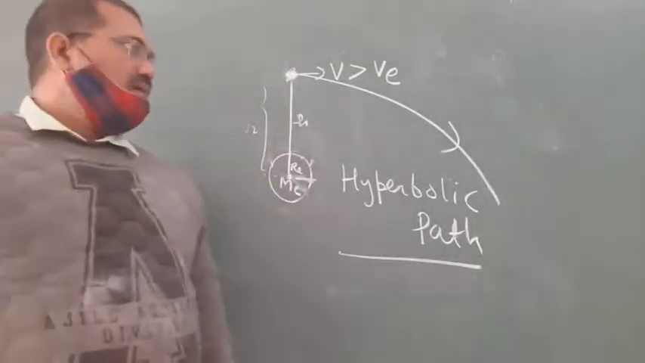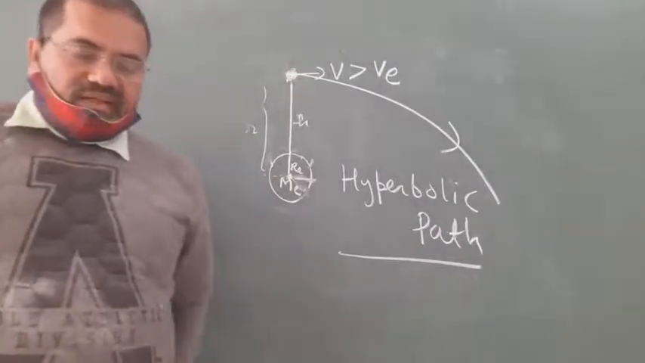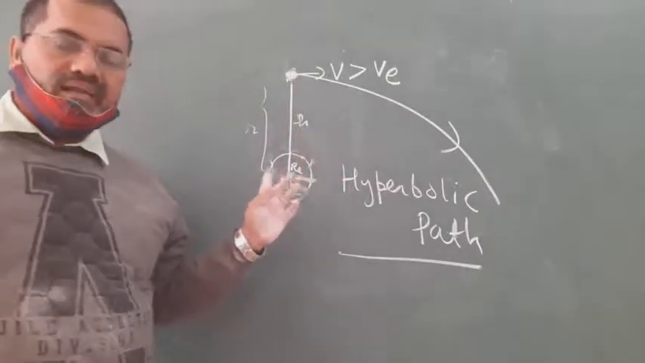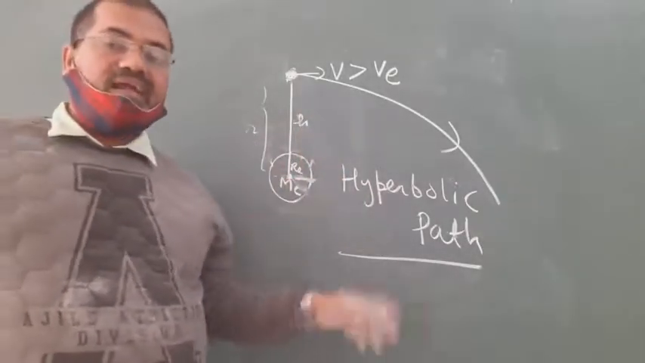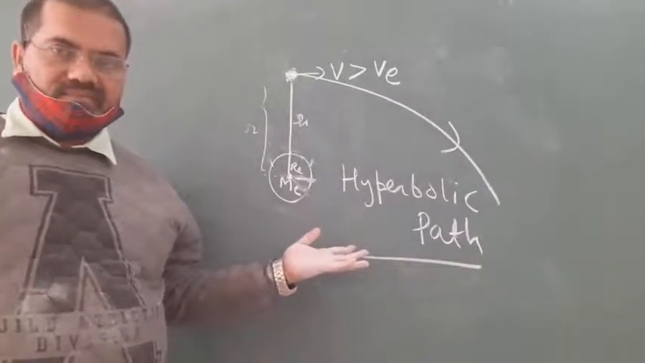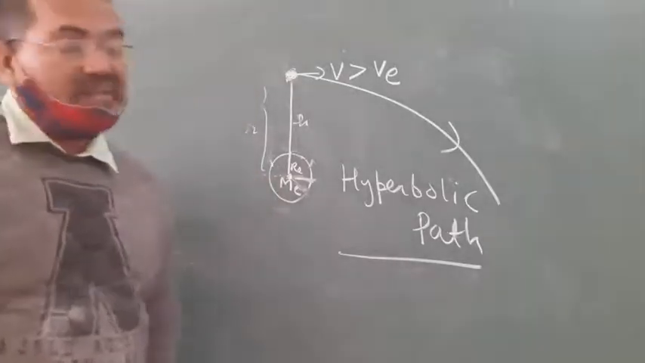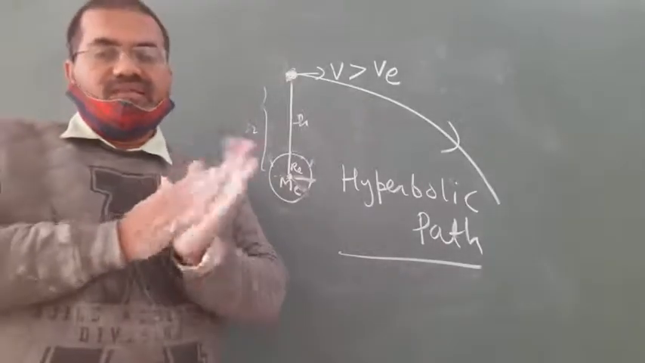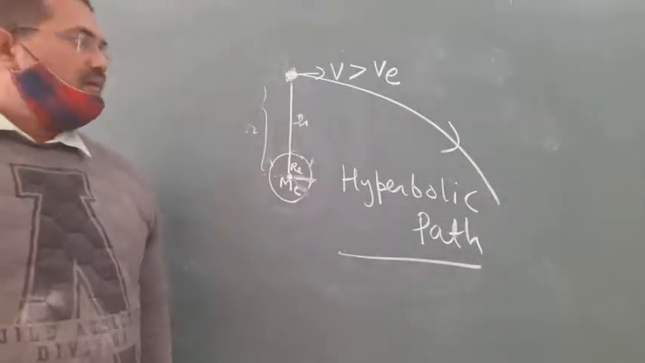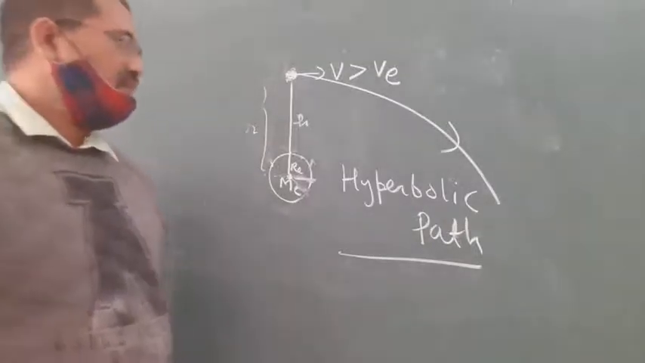And if V equals V escape, that is, the speed of the satellite is equal to escape speed, then it will follow a parabolic path and leave the gravitational field of the planet and go to infinity. That is a parabola. Okay. If V is greater than V escape, that is, the speed of the satellite is greater than escape speed, then its path will be a hyperbolic path. Remember that. Clear?